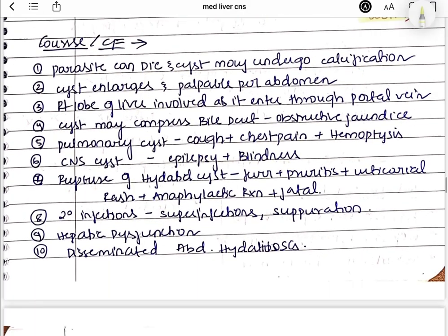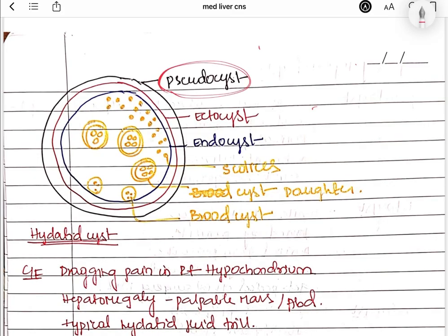Now if you look at the diagram, this outermost covering is the pseudocyst. The pseudocyst is formed by a fibrous layer. It is derived from liver tissue because of the inflammatory reaction, right? It is also called the adventitious layer or the pericyst. So that is about our pseudocyst, which is derived from the liver and is adherent to the liver. It cannot be separated in surgery.